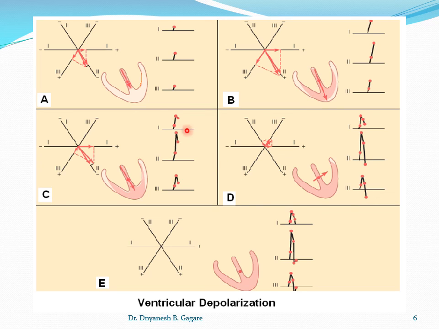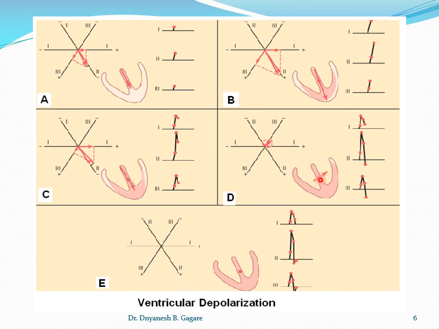Okay, we'll come there, but at this moment just remember, during the depolarization this arrow indicates the direction of the current flow, and throughout the depolarization the direction of the current flow is from base to the apex, except at the very last fraction of a second at the end, where the direction of current flow changes, from apex to the base, that is to the posterolateral portion of the base.